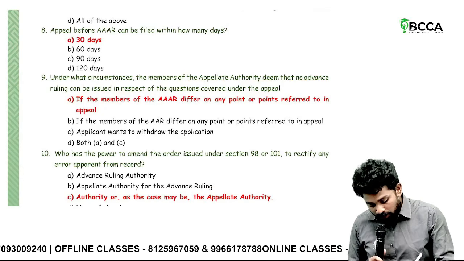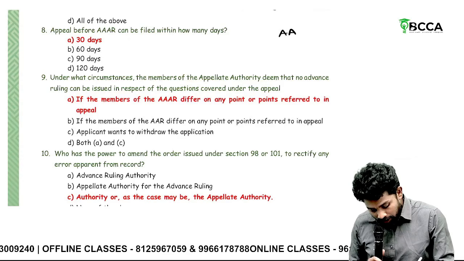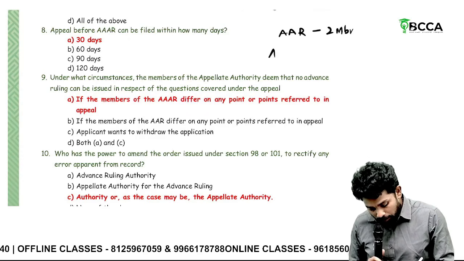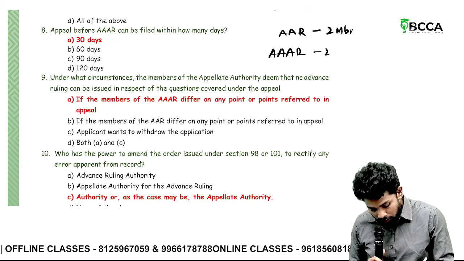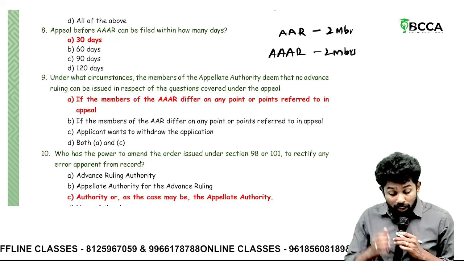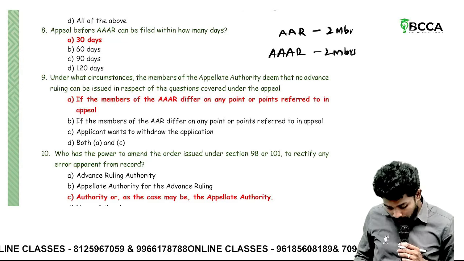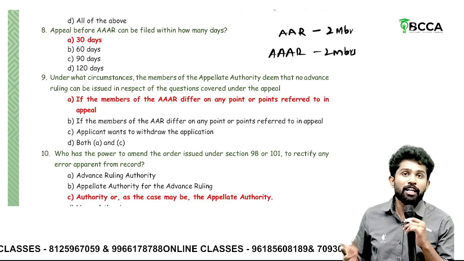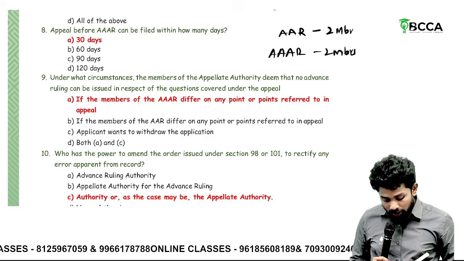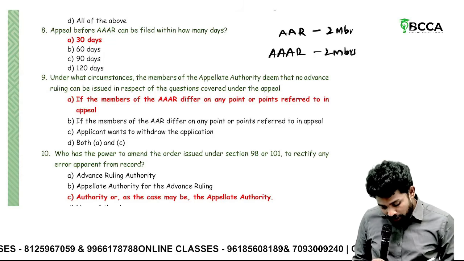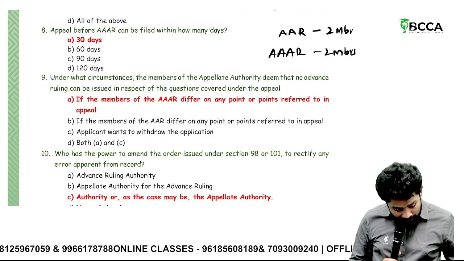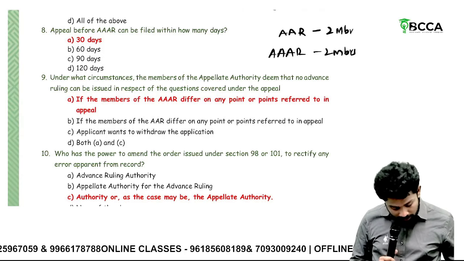Under what circumstances do the members of the appellate authority deem that no advanced ruling can be made? Sir, let's say under the authority for advanced ruling there are 2 members, and under the appellate authority for advanced ruling there are another 2 members. Now they cannot come to a common conclusion. When they differ on points, it's not like majority. If the members differ on any point referred to in appeal, then it will be considered as if no advance ruling has been provided.